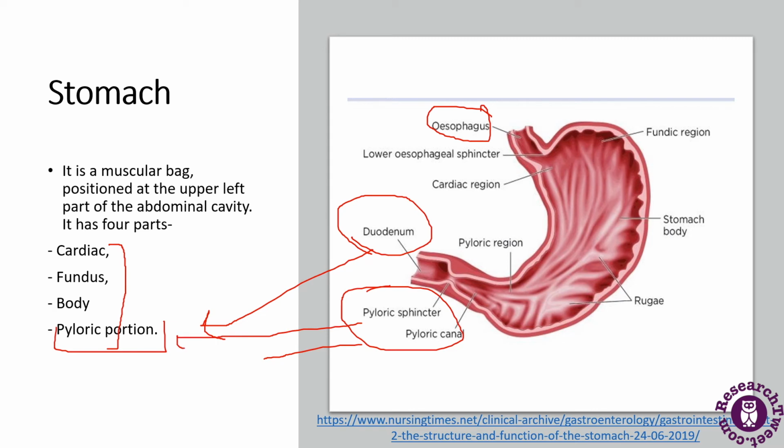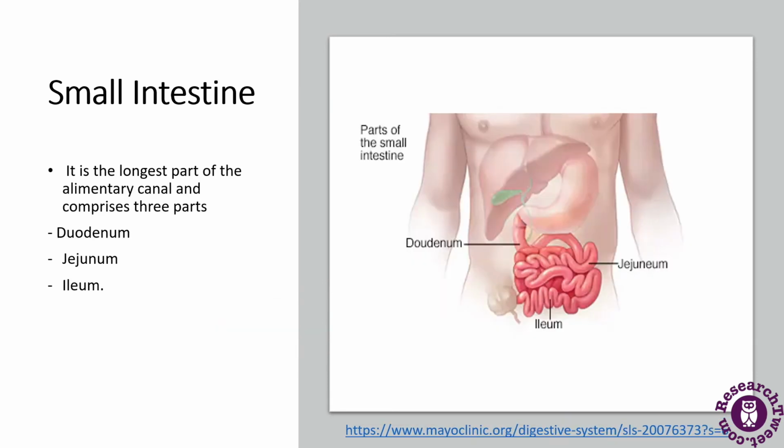So this was about the stomach. Body is represented, fundic portion is represented, cardiac region is represented, and pyloric region is also represented here. So all the parts of the stomach are represented in the given figure.